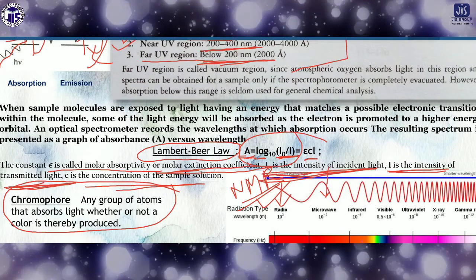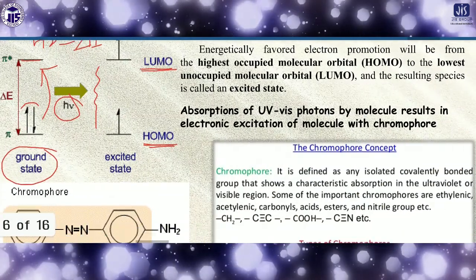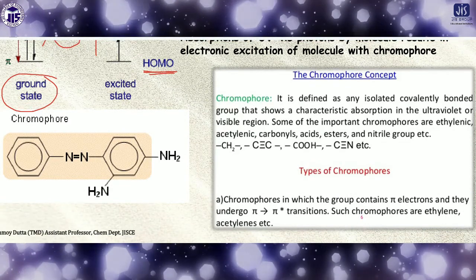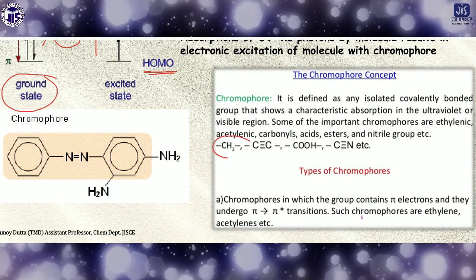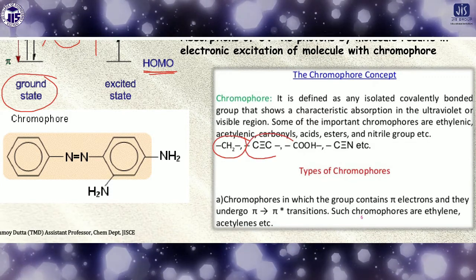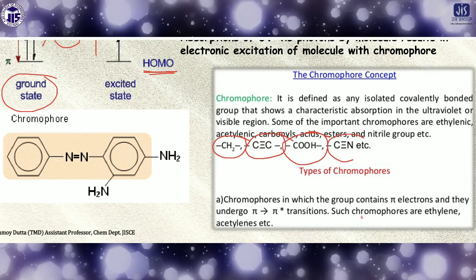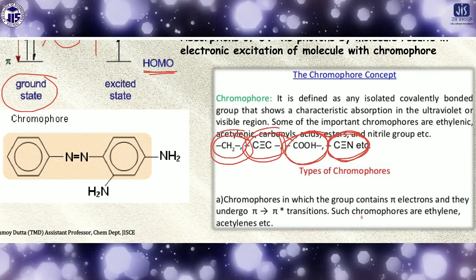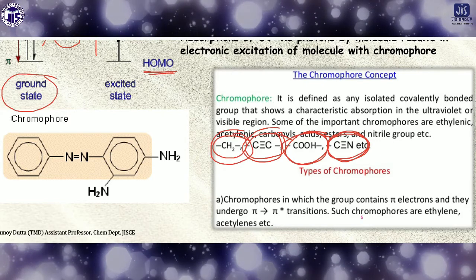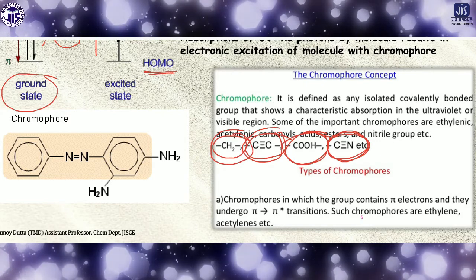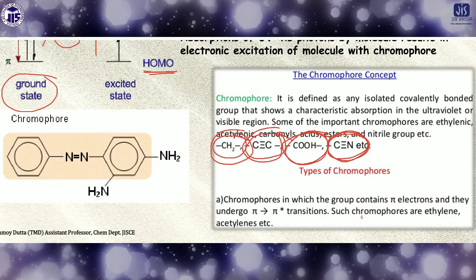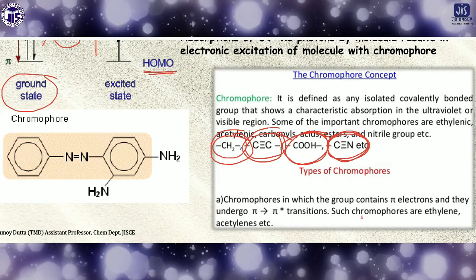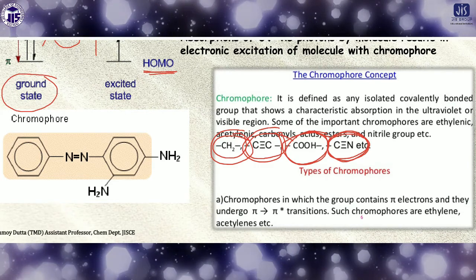There are some examples of chromophores. Look here, there are different kinds of groups, like the acid group, then the CN group. These groups are responsible for the absorption and are called chromophores. By the absorption of light we can understand the region of absorption, meaning the energy or wavelength region.